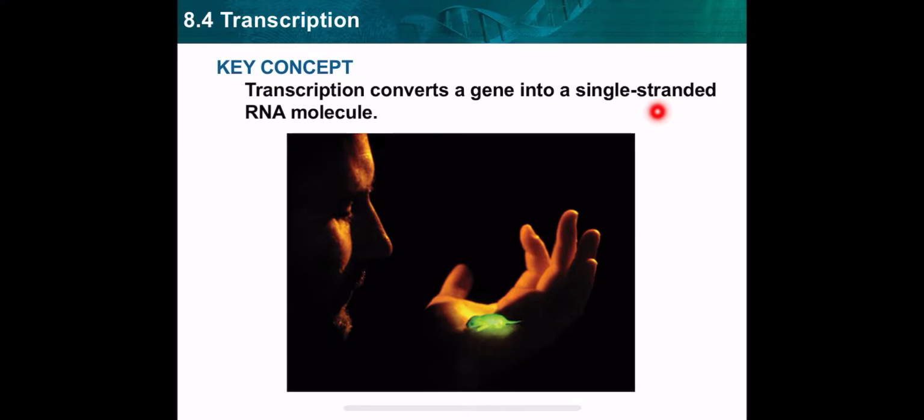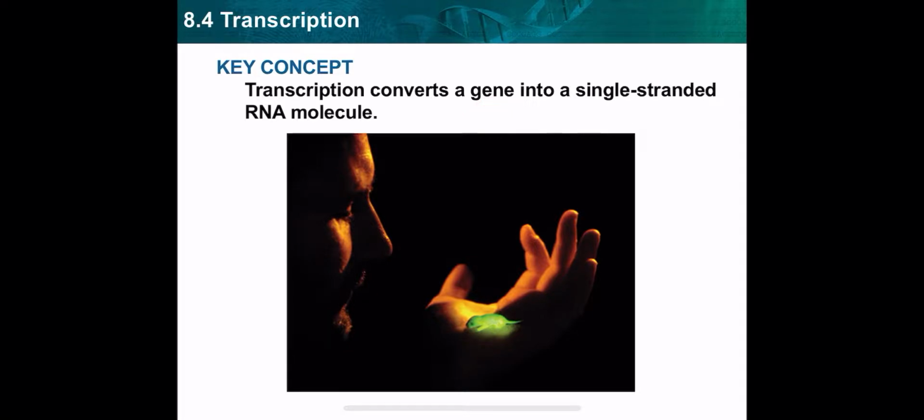We didn't say single strand. And we said DNA, but here we're talking about a gene. What's a gene? Let's remember together. A gene is a certain sequence in the DNA, a piece of DNA that codes for a certain protein that carries instructions for a certain trait.